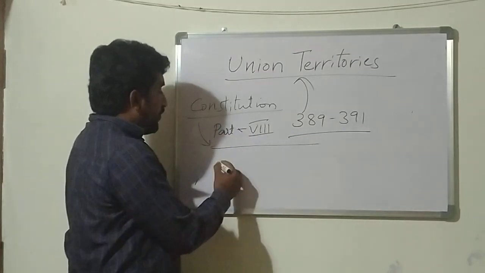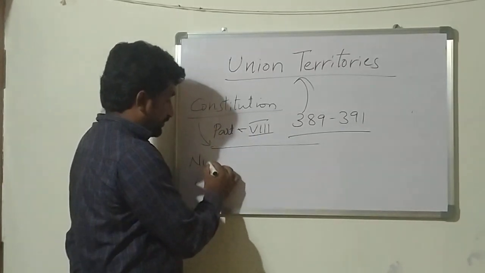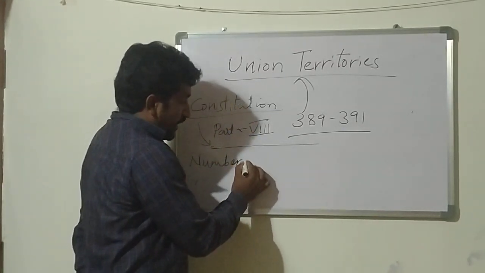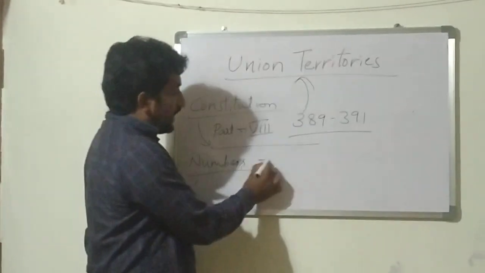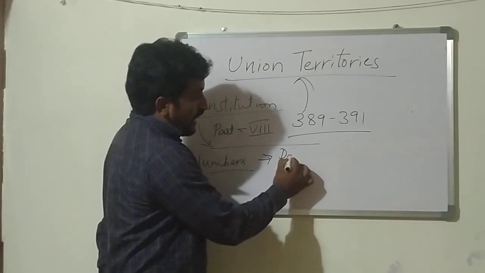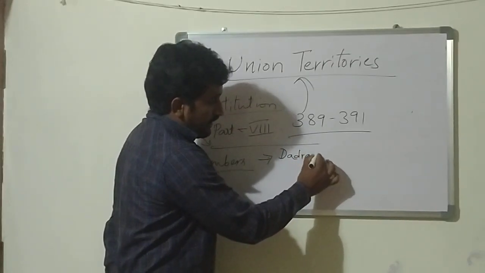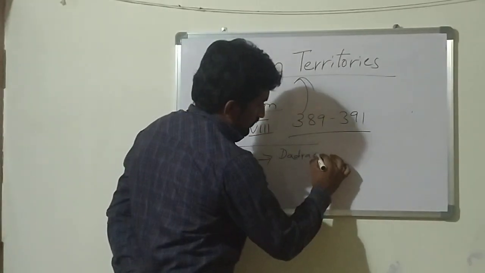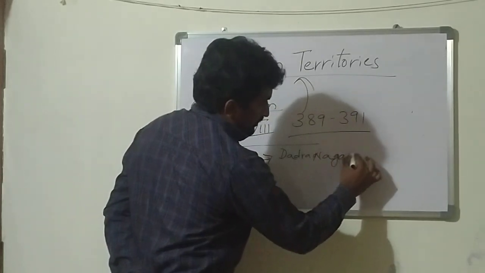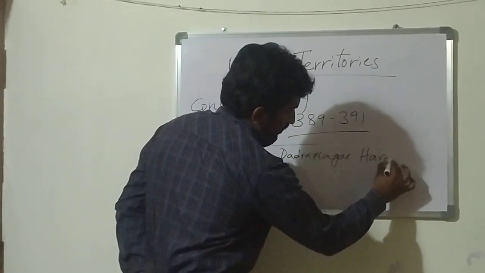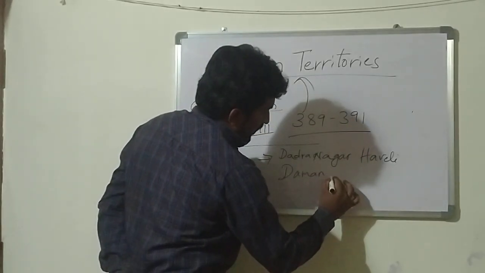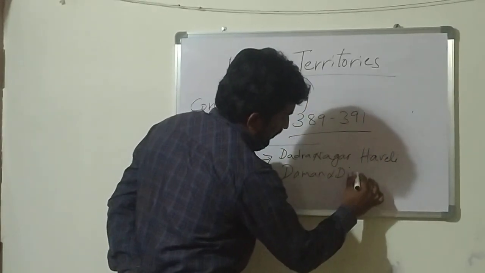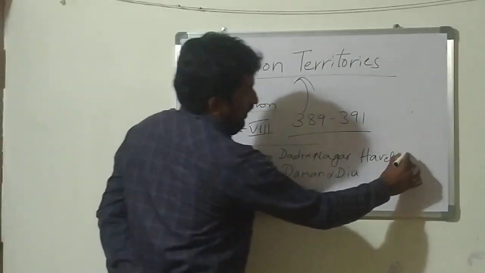Now we will discuss how many union territories we are having now. Okay, so remember recently Dadra Nagar Haveli, Daman and Diu became only one union territory.